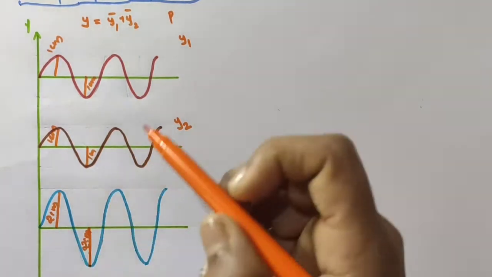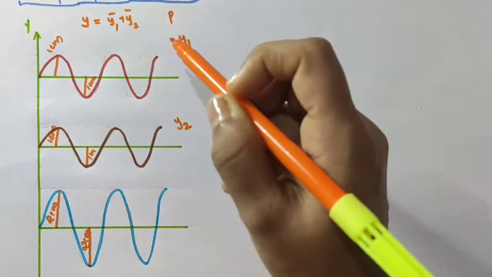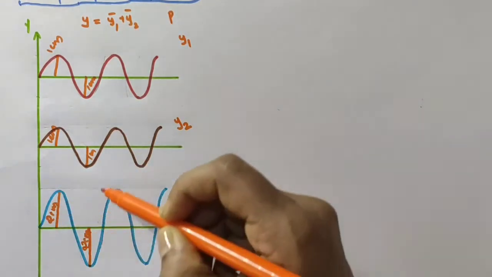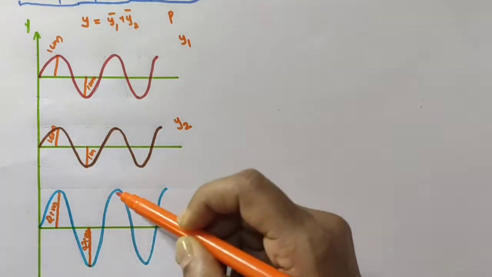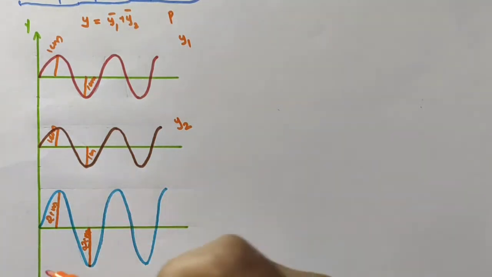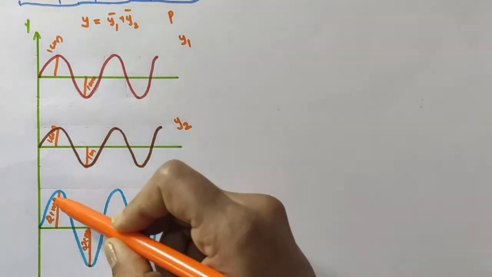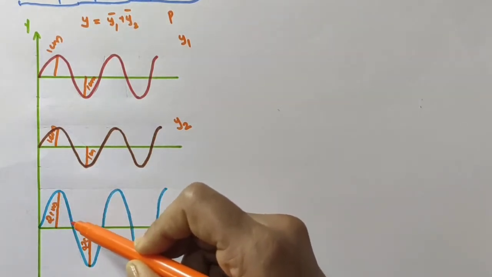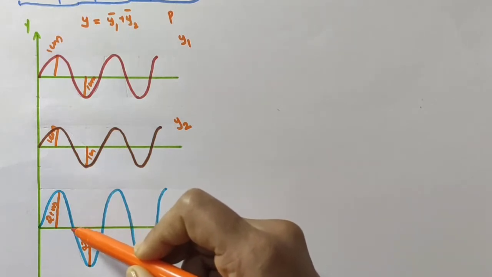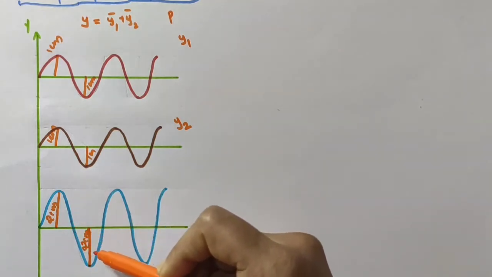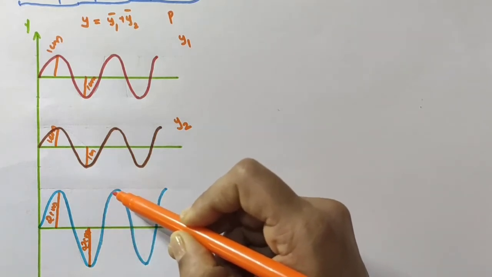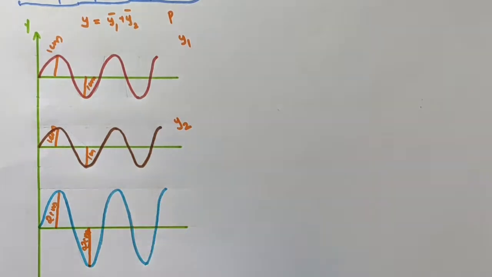Alright, that is, the particle at P will execute a motion like this. It will move 2 centimeter up, then comes to the mean position. Then goes 2 centimeter down and again comes to the mean position. Then again goes 2 centimeter up, coming to the mean position like that.